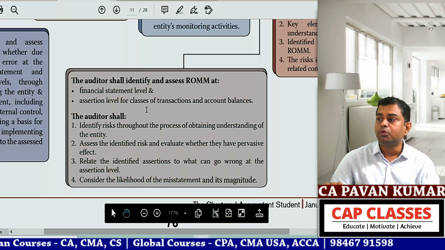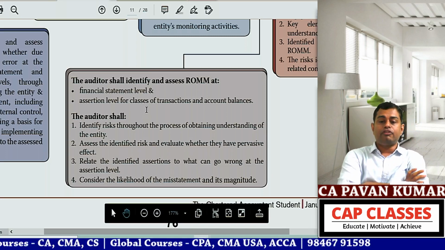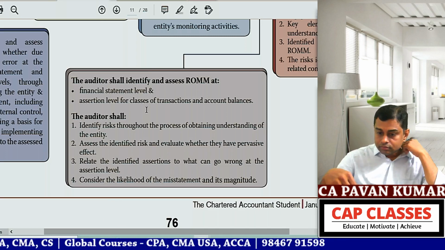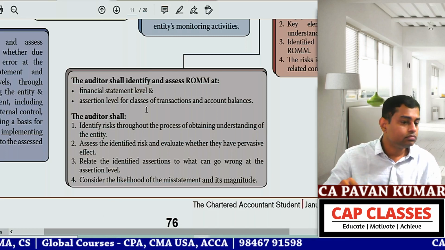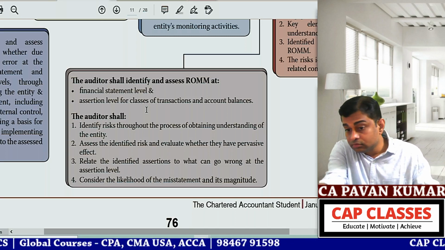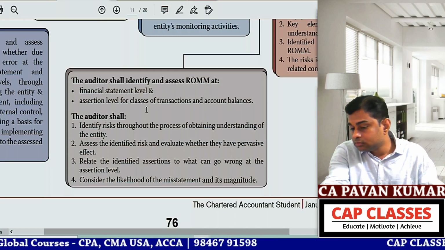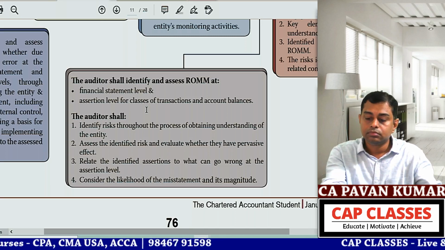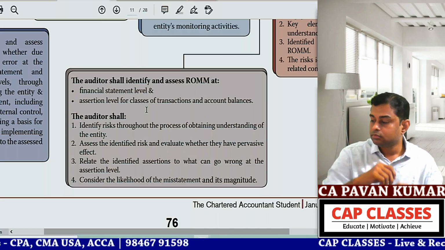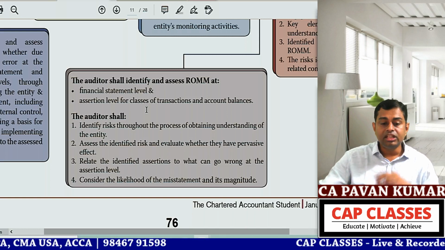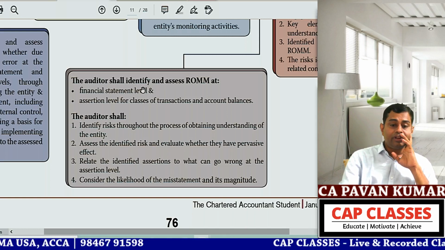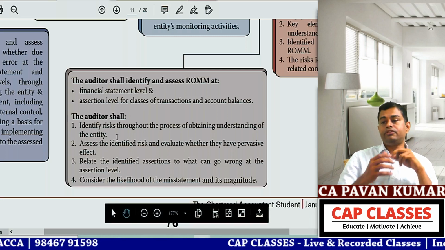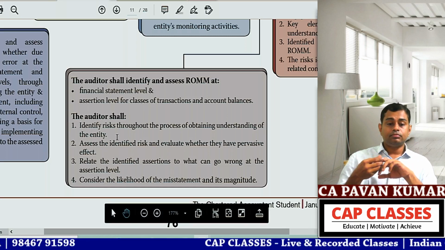All of you copy this box and then say you are done. Then we'll move further. All of you please copy this box: 1, 2, 3, 4. Financial statement level, assertion level. Then the auditor shall 1, 2, 3, 4. Copy this in your notes.